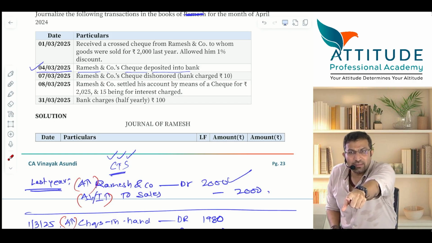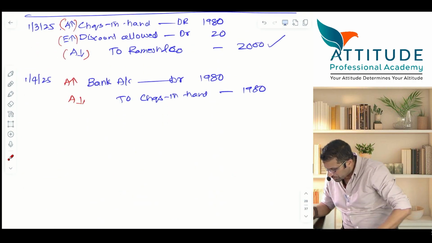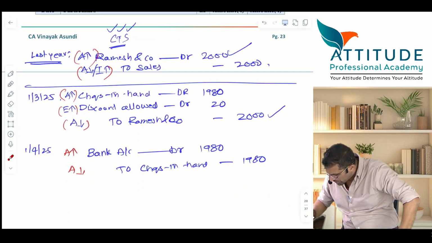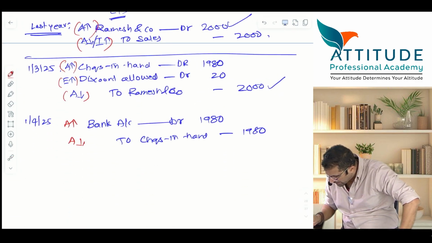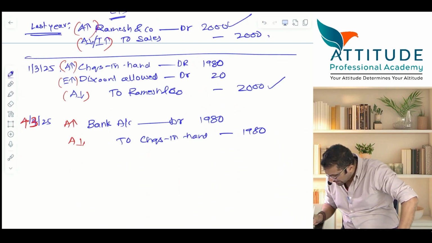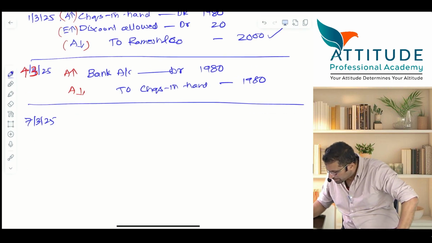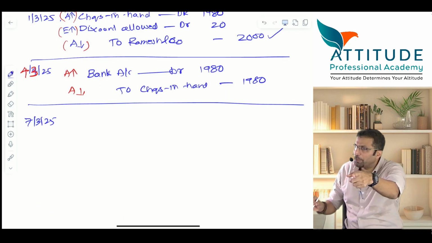Will you pass an entry? Tell me the entry. This is on 1/7. Sorry, 4/3, hai na? Ye 4/3 hai. Ye galat date daala hai. Ye 4/3 hai, barabar hai? Okay. Tell me. 7th na? 7/3, 7/3/25. Please tell me the entry. All of you, please tell me the entry.